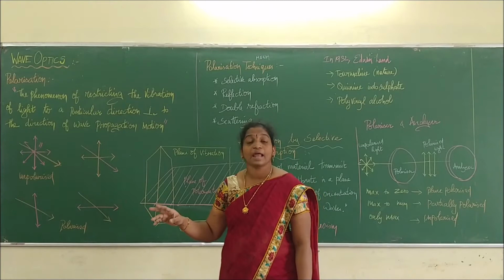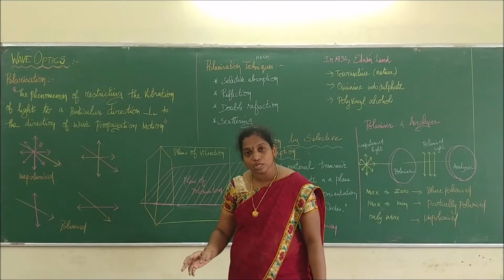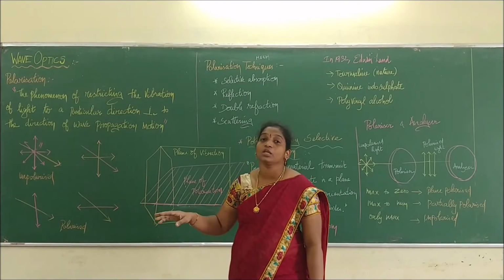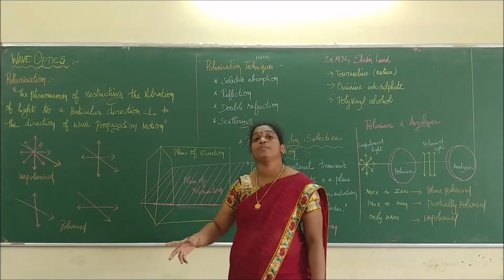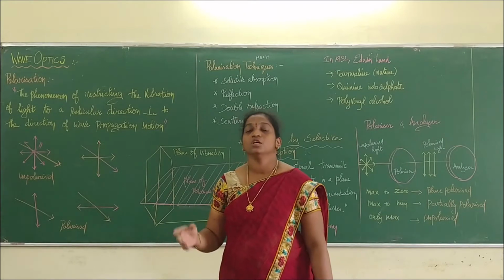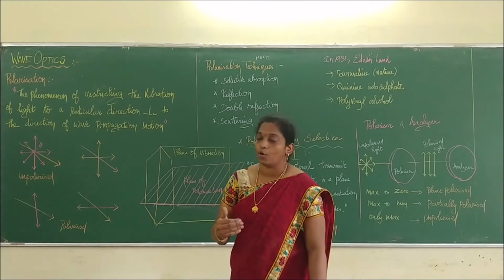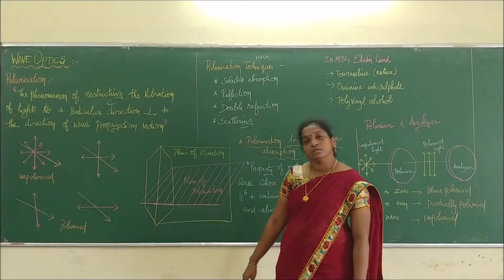equally distributed in the direction normal to the direction of propagation, and we can say that it has a symmetry in the direction of propagation, and it can easily be produced by conventional light sources. So that is the topic on unpolarized light. Right? Is it clear to you?